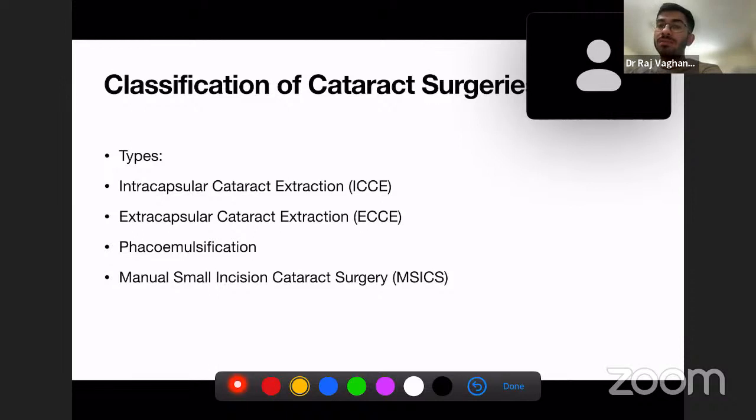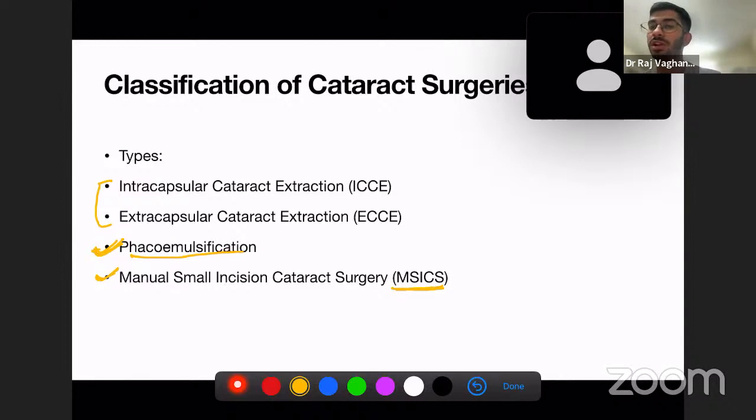The first is intracapsular cataract extraction. These two are not used nowadays. This is the most widely used, and this is also used in some places. We have discussed phacoemulsification in short. If you get a question about phacoemulsification, I hope you can write the answers about its advantages and its procedure. Now, we will also discuss manual small incision cataract surgery.